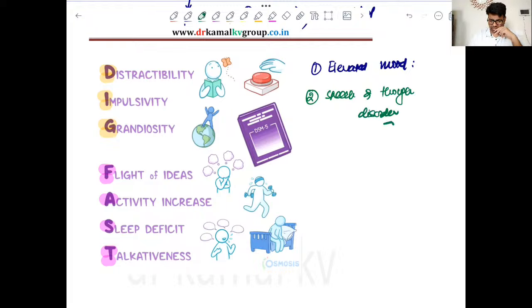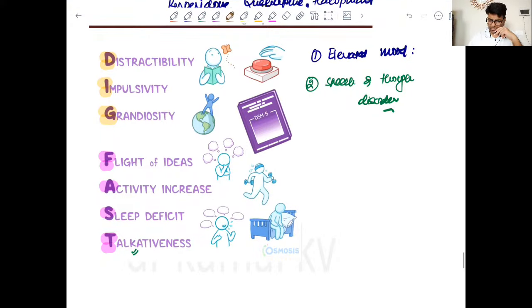So you can see that there is talkativeness. Patient will talk loudly. There will be pressure of speech. So that is speech disorder. Then of course there can be hyperactivity, impulsivity, distraction, delusion of grandiosity. So that is quite obvious.